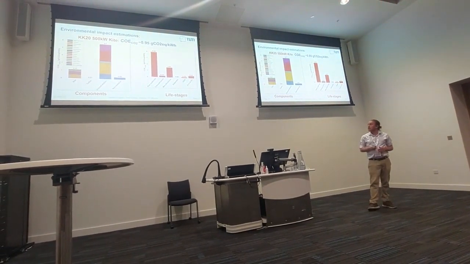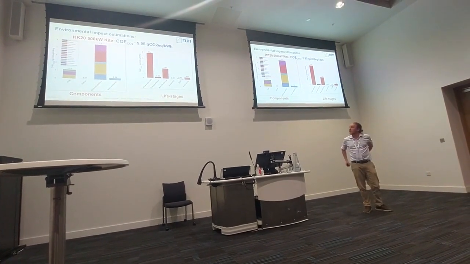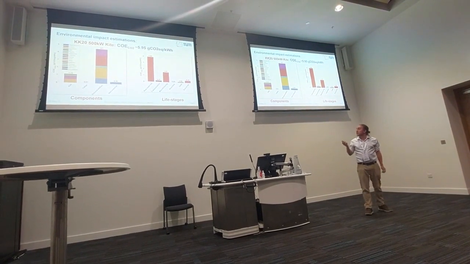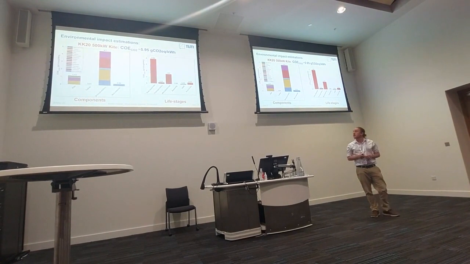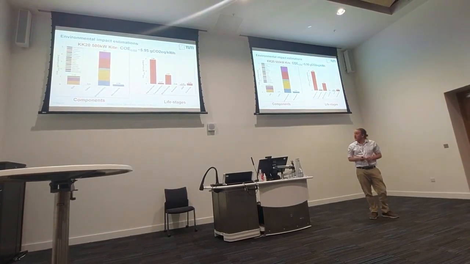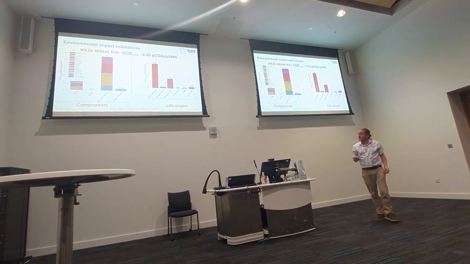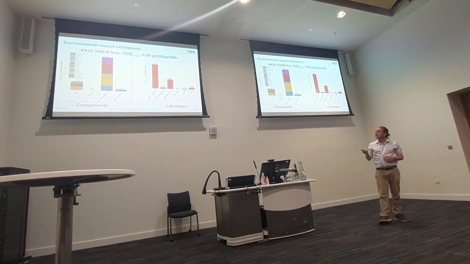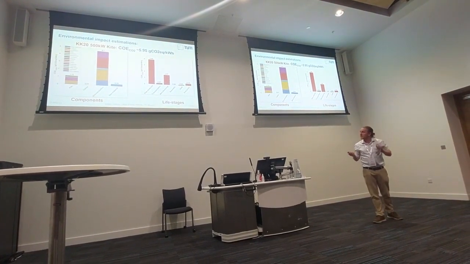And then to jump to the third one, here we have the KK20 rated at 500 kilowatts. We go even further down, so we estimate an impact of 5.95 grams of CO2 per kilowatt-hour for this system. And I think overall the rest is similar. So also for this system, the conclusions are the same and coherent. Still, the ground station has the most impact.